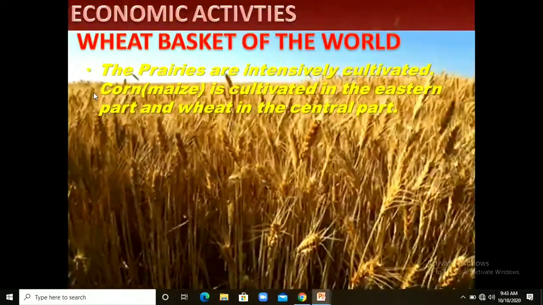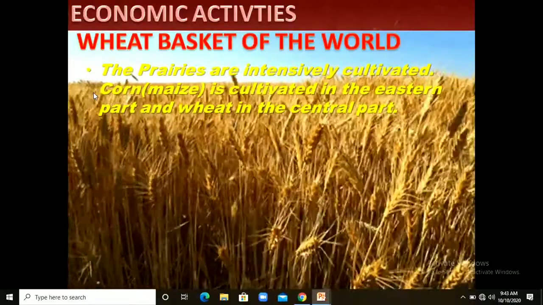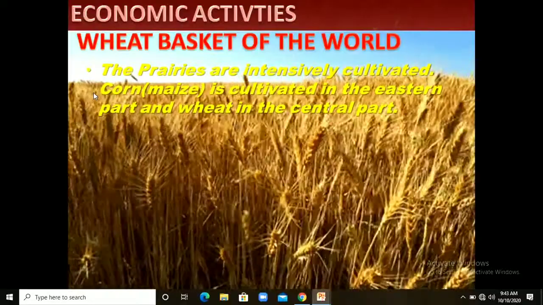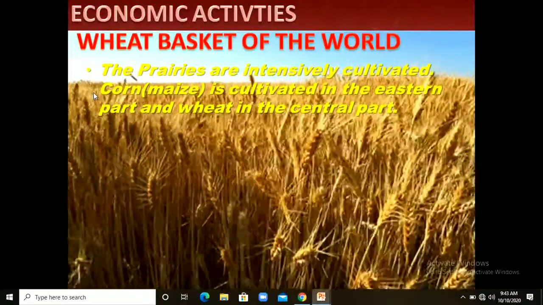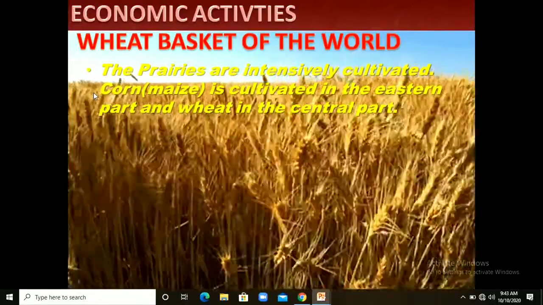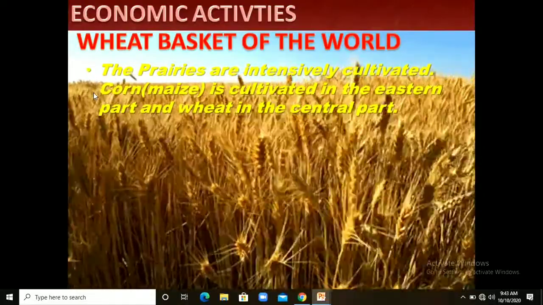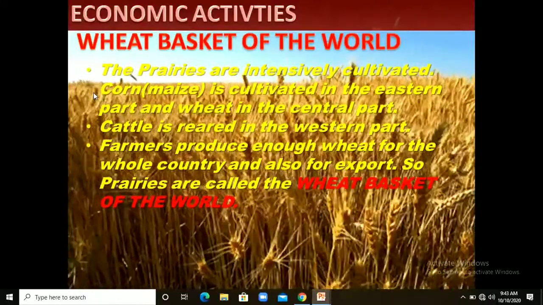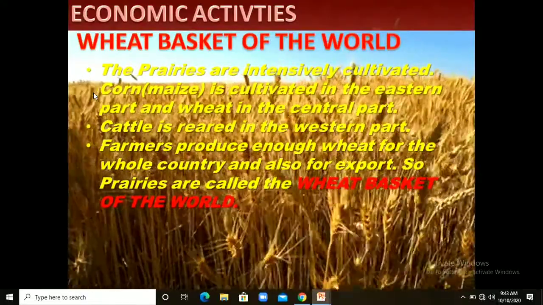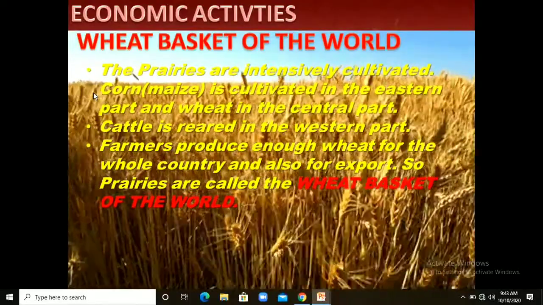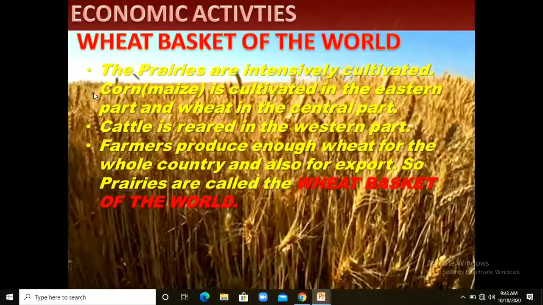So the prairies are intensively cultivated. Corn is cultivated in the eastern part and wheat in the central part. So the area is divided: the eastern part is cultivated with corn and the central part is cultivated with wheat grain, right? Cattle are also reared here in the western part. Farmers produce enough wheat for the whole country and also for export.